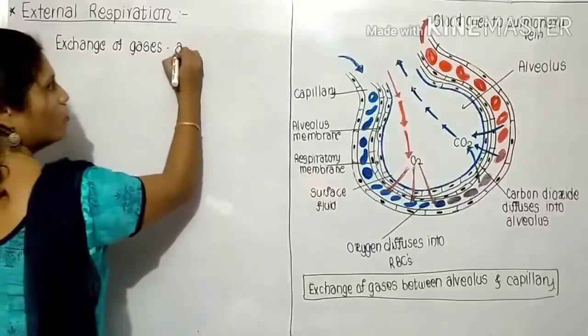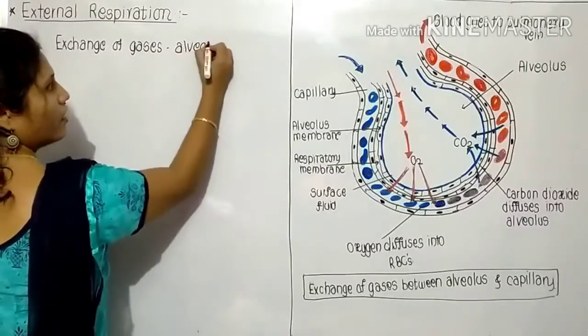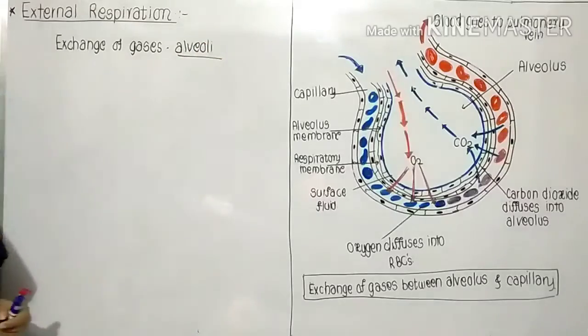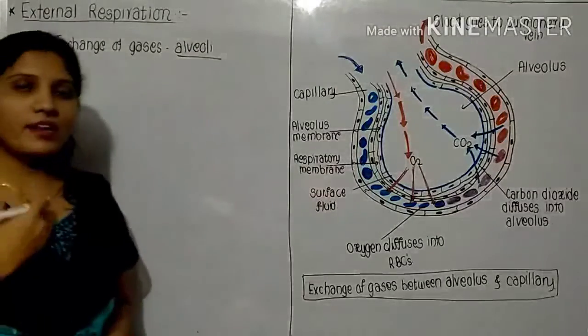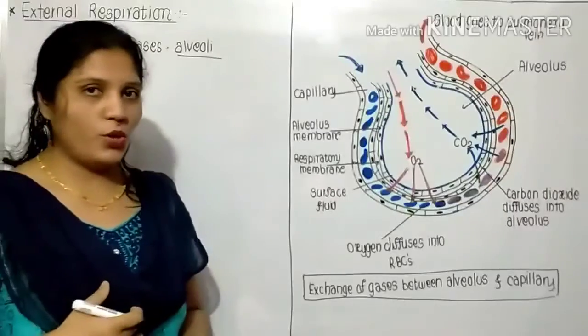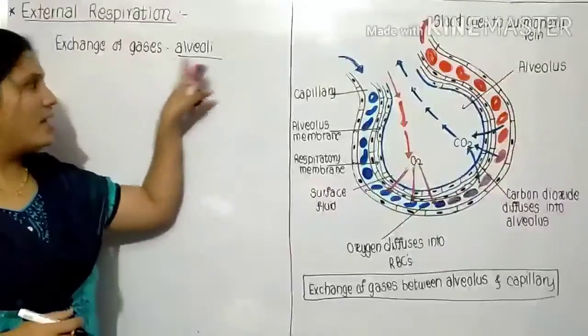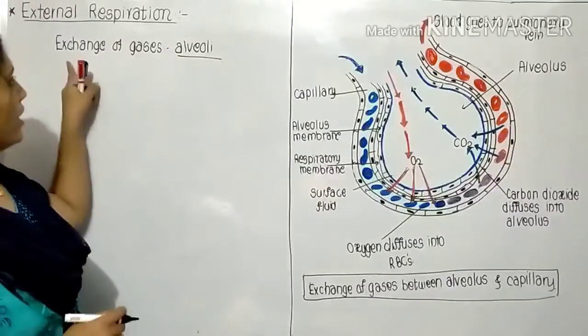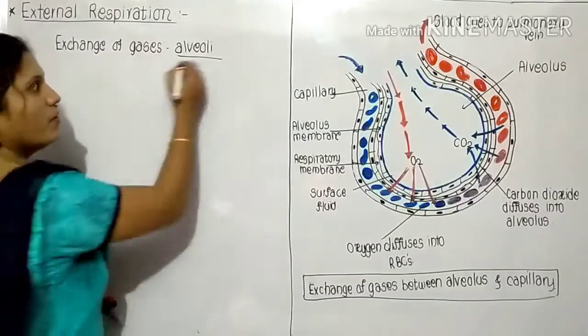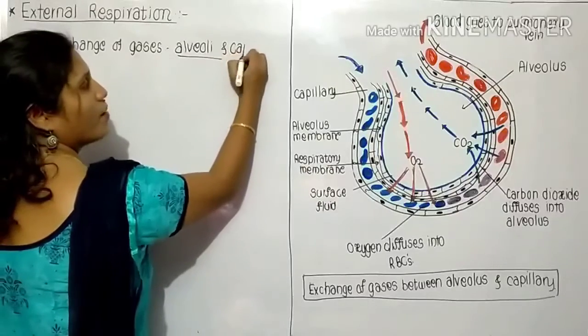All of you know that whenever we take in air, it enters from the nostrils into the larynx, pharynx, trachea, bronchi, bronchioles, and at the end of the bronchioles, small grape-like structures are present, known as the alveoli. The exchange of gases takes place between the alveoli and capillaries.